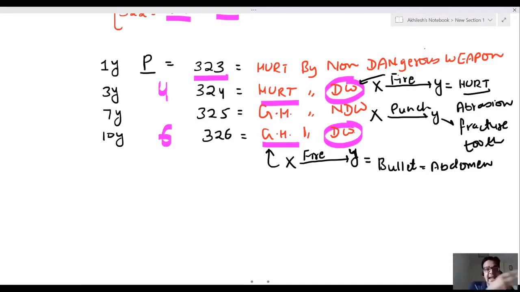Means if X fires on Y, bullet is inside the abdomen, there will be attempt to murder. No, it's not attempt to murder. If the person dies, it is murder, 302. If the person survives, then it is attempt to murder as well as 326 IPC. Are you getting my point? Yes, sir. Okay. So there may be 2 or 3 IPC.